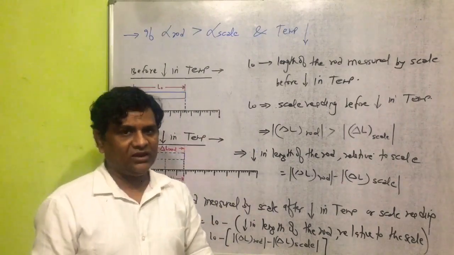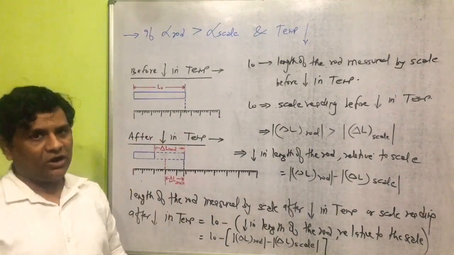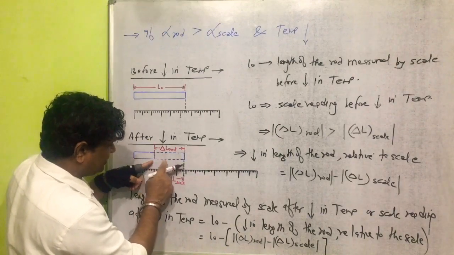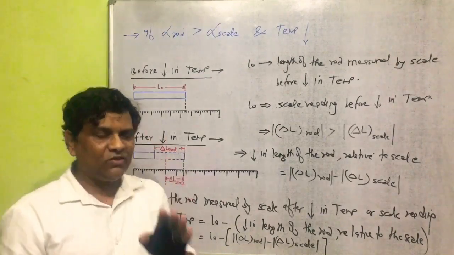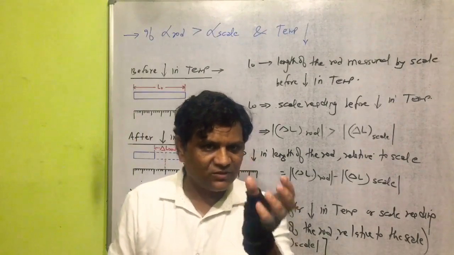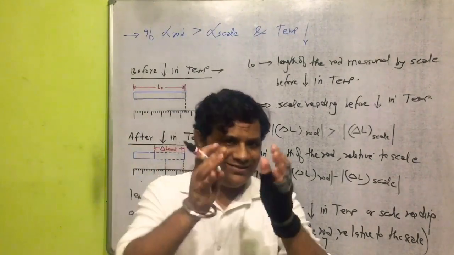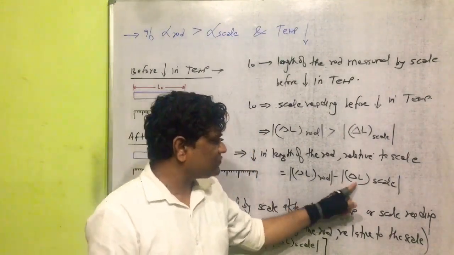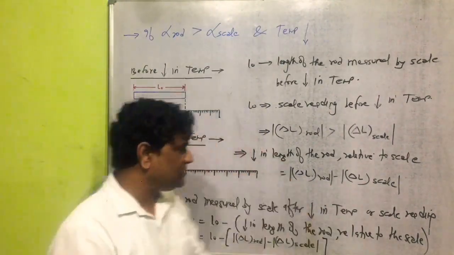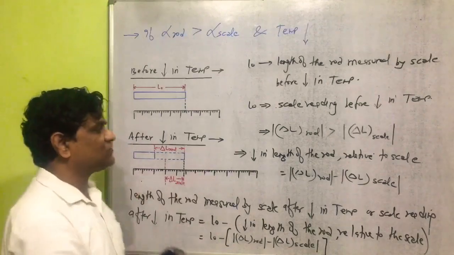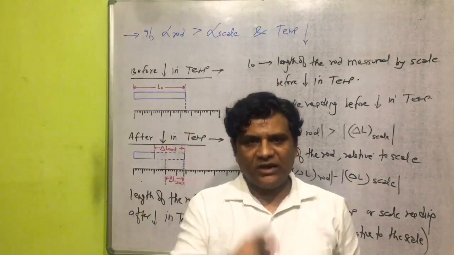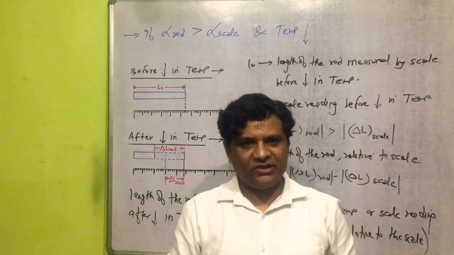Now we can take it here, the decrease in length of the rod relative to the scale will be equal to the decrease in length of a rod in a magnitude term minus decrease in length of that part of the scale in a magnitude term.